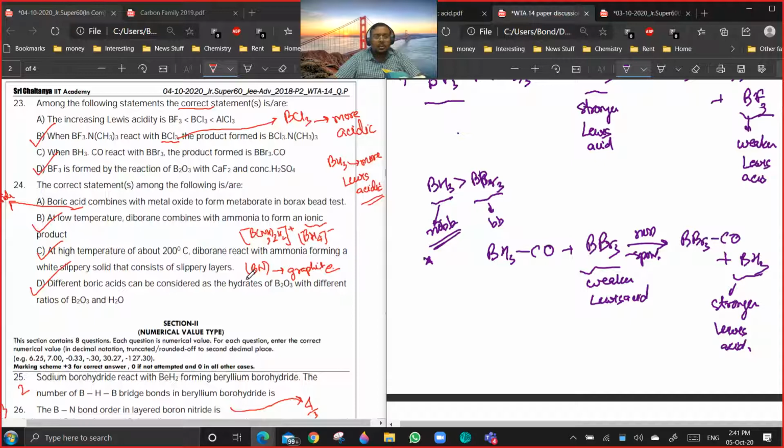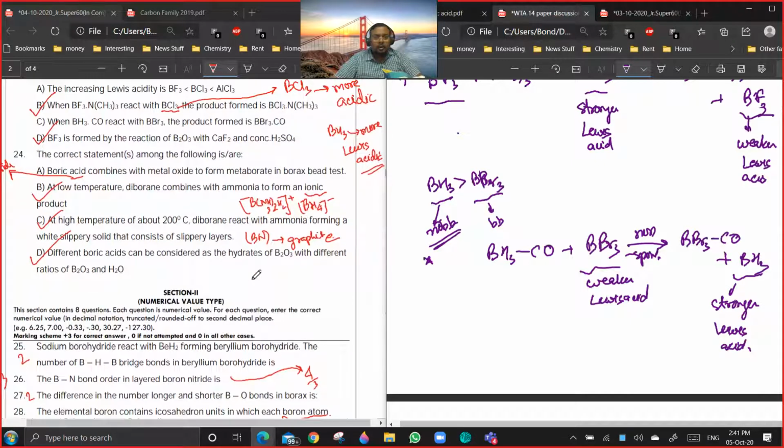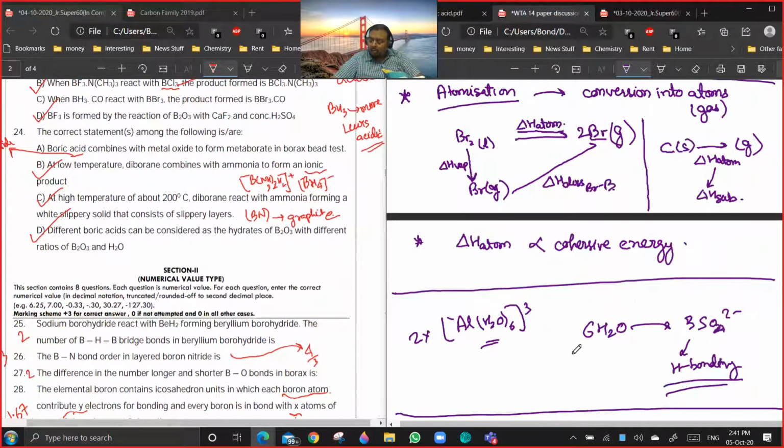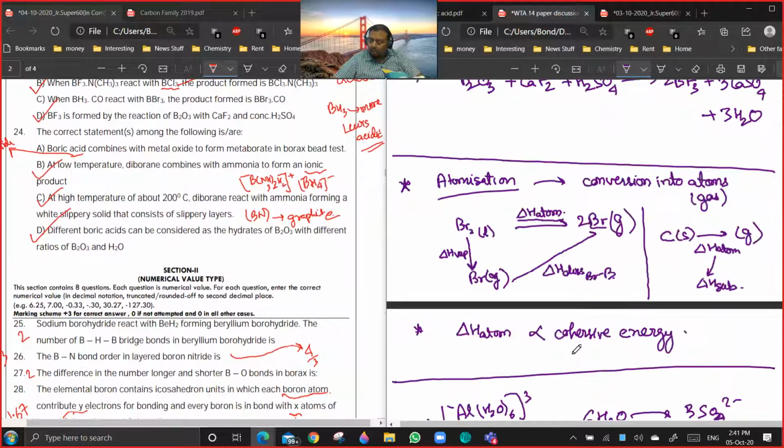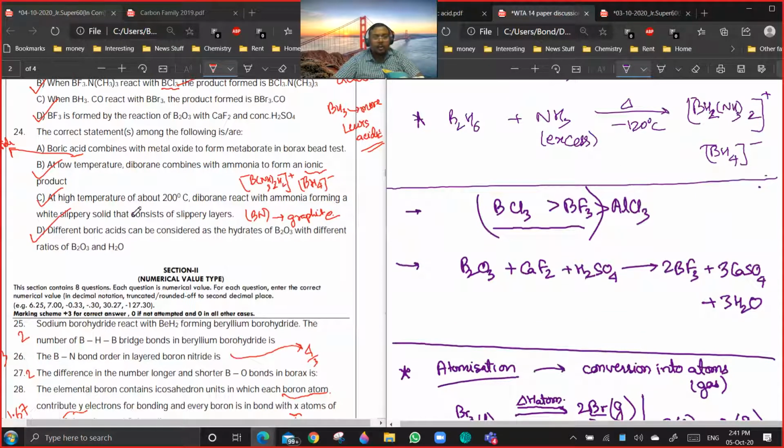And the last statement is that BF3 is formed by reaction of B2O3 with CaF2 and concentrated H2SO4. So that is correct. You get BF3 plus CaSO4 plus H2. Basically, these will first react to give B(OH)3.